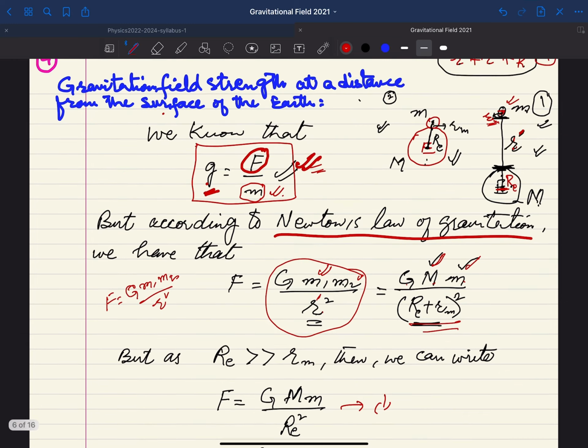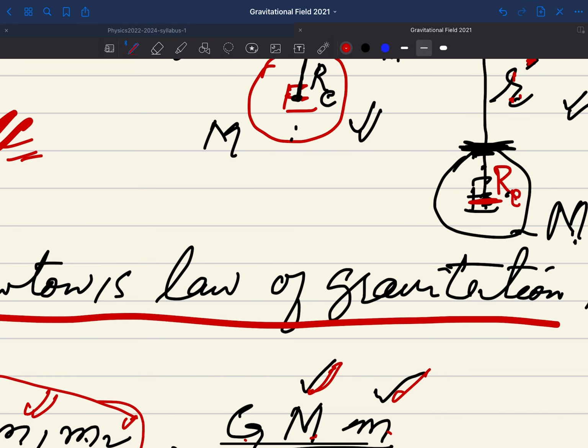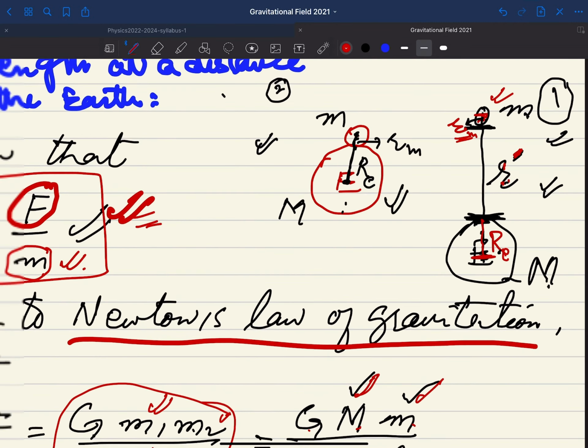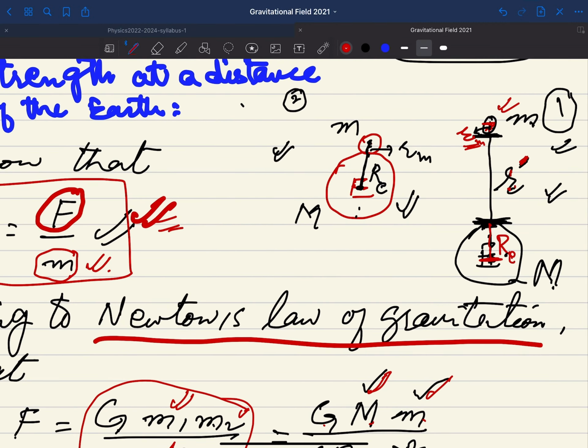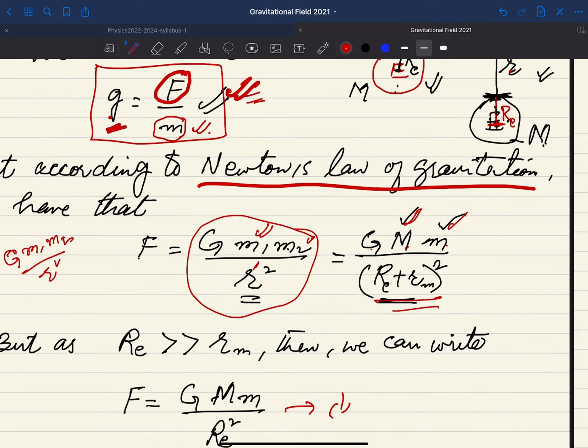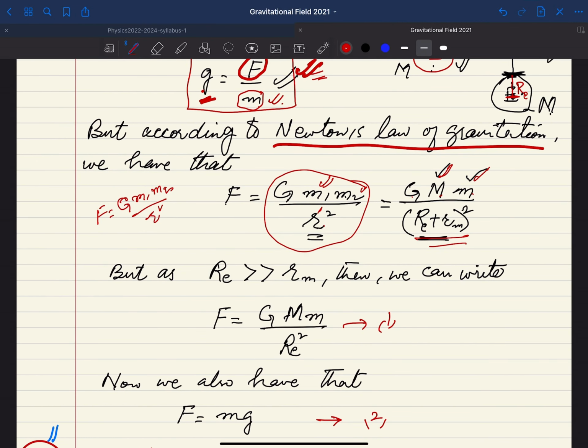But as you can see, the radius of the earth is very large as compared to the radius of the moon. So as Re is very large as compared to Rm, we are neglecting this Rm, and simply we can say that the distance between the earth and the body is nothing but Re.